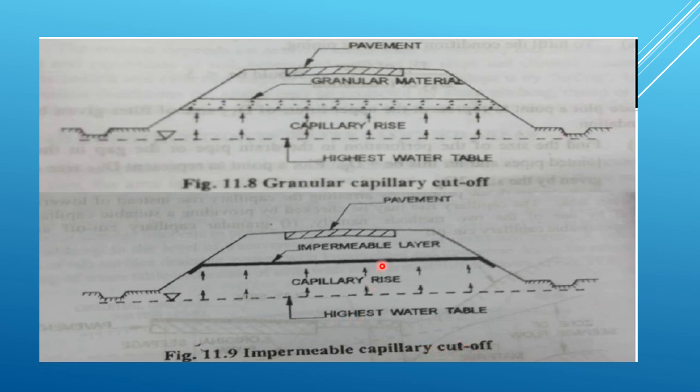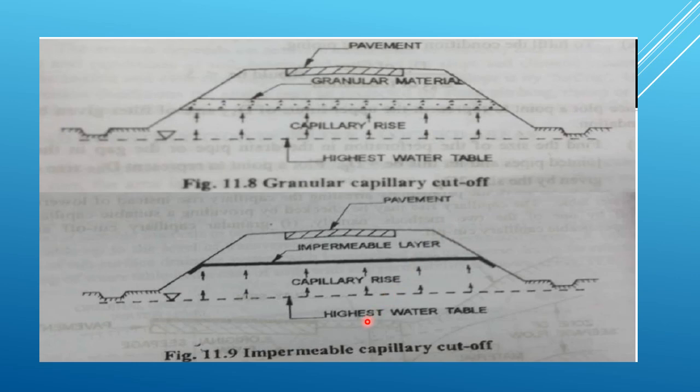In granular capillary cutoff, a layer of granular material of suitable thickness is provided during the construction of embankment between the subgrade and highest level of subsurface water table, which is shown in this figure. The thickness of granular capillary cutoff layer should be sufficiently higher than the anticipated capillary rise within the granular layer so that the capillary water cannot rise above the cutoff layer.